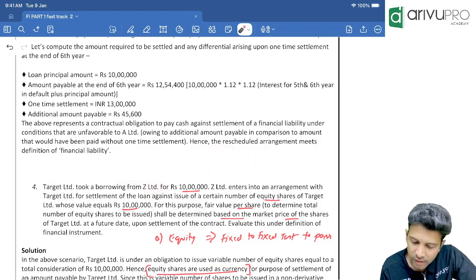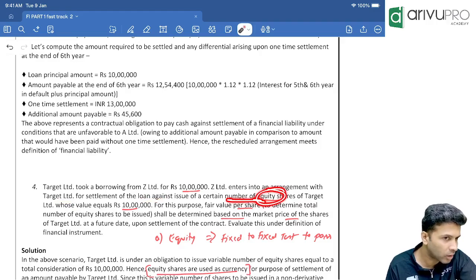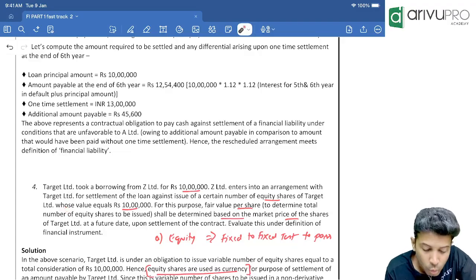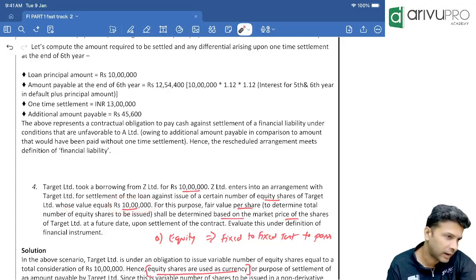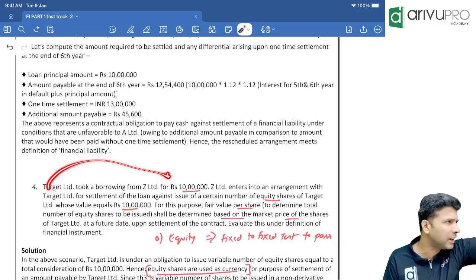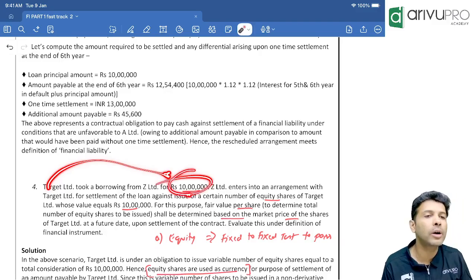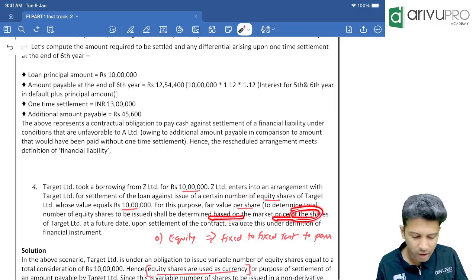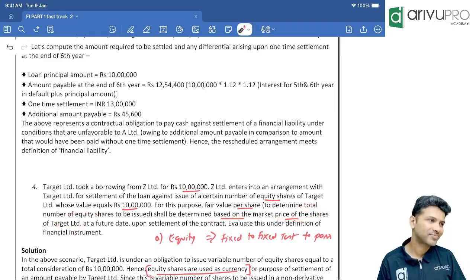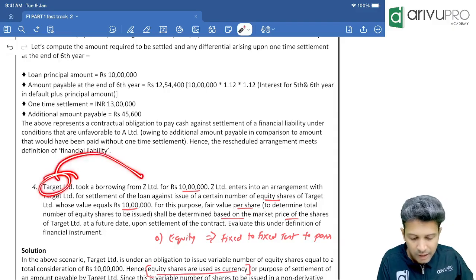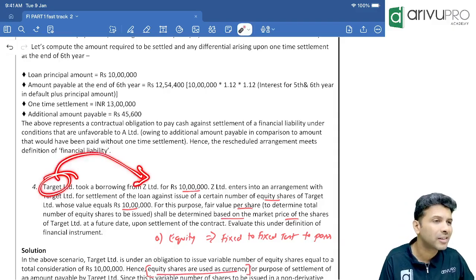Now let's test that. Read the line once again. Target will issue for the settlement of loan certain number of equity shares. What number not given? Certain number of equity shares of target. Their own company's equity shares they will issue whose value equals to 10 lakh. Okay. That means target is saying Z, oh, I will issue that many number of equity shares whose value is equal to 10 lakh. And for this purpose, fair value per share shall be determined based on the market price of the shares. Okay, sir. Now you tell me, is the number of shares issued by target to Z Limited fixed or is it varying? It's varying. Why?